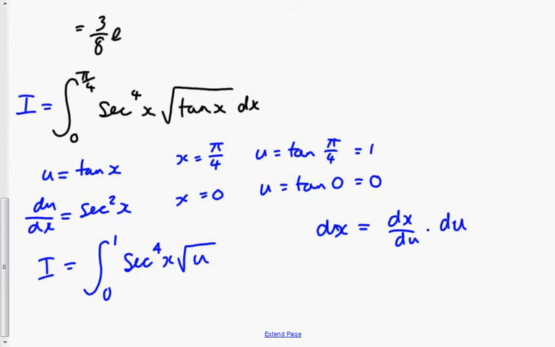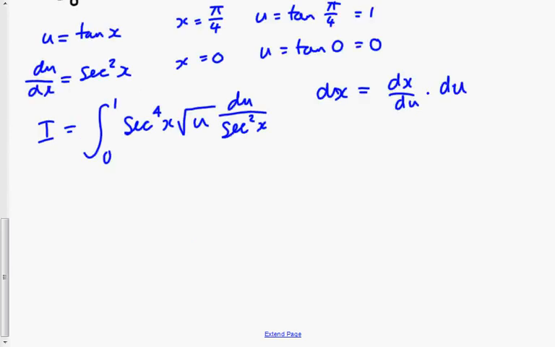I've worked out du dx, which is sec squared x, so I need to write du divided by sec squared x. Clearly I can simplify this integral now. I can divide through by sec squared x. That still leaves me one term that's in terms of x. I need everything in terms of u.